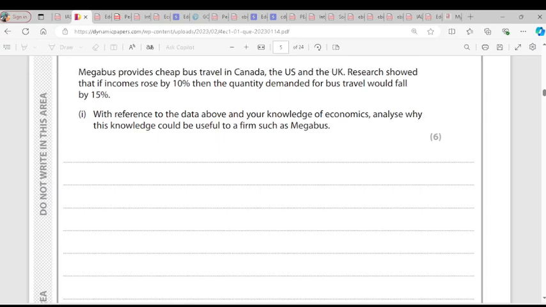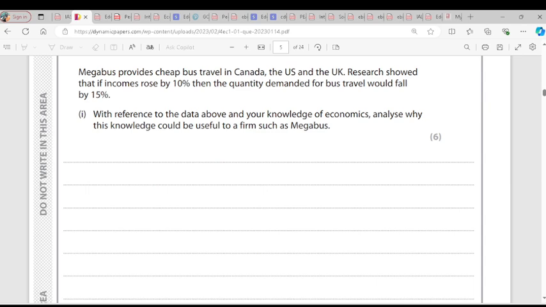No, question I, sorry. Megabus provide cheap bus travel in Canada, the US, and the UK. Research showed that if income rose by 10%, then the quantity demanded for bus travel would fall by 15%. So there's an elastic income elasticity. The income elasticity here is elastic. Well, I'll get to calculate. They said, with reference to the data above and your knowledge of economics, analyze why this knowledge could be useful for firms such as Megabus.